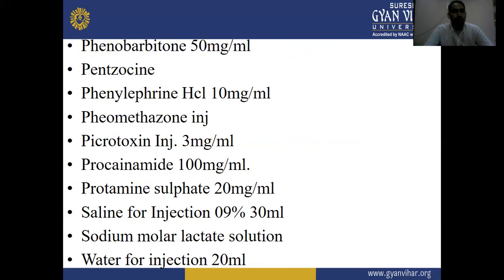Next one is phenobarbital 50 mg per ml, pentazocine, phenylephrine HCl 10 mg per ml, promethazine injection, picrotoxin injection 3 mg per ml, procainamide 100 mg per ml, protamine sulfate 20 mg per ml, saline for injection 0.9% 30 ml, sodium lactate solution, and water for injection 20 ml.